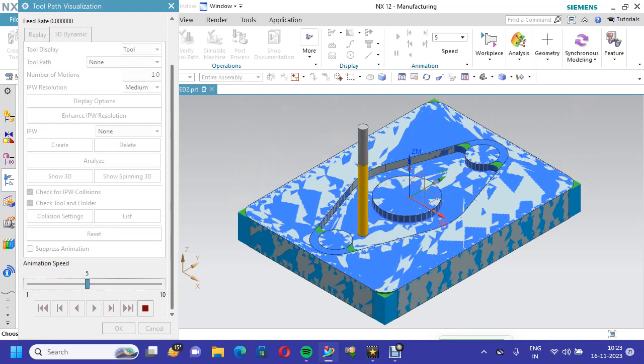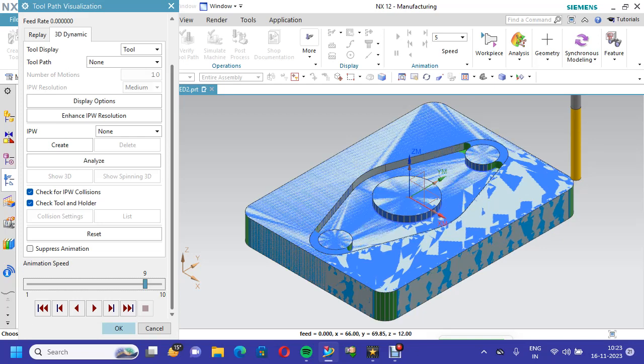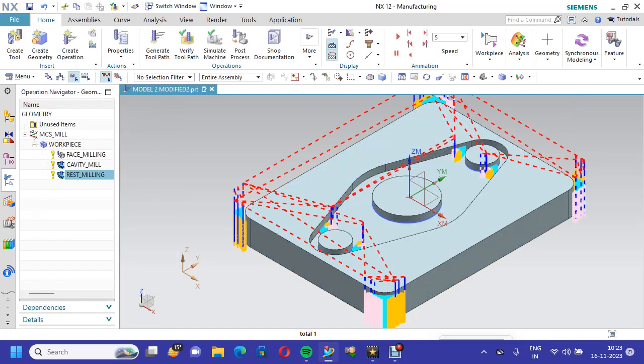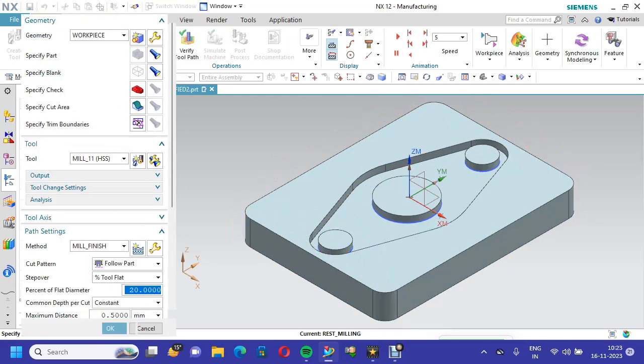See, why is it selected, why is it going for outside material? I have not given anything, even though it is taking outside materials. This type of mistake is normally made by the CNC programmer or operator. We go for OK and go to rest milling, go to edit.